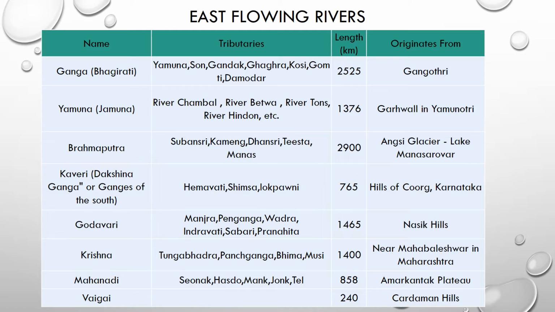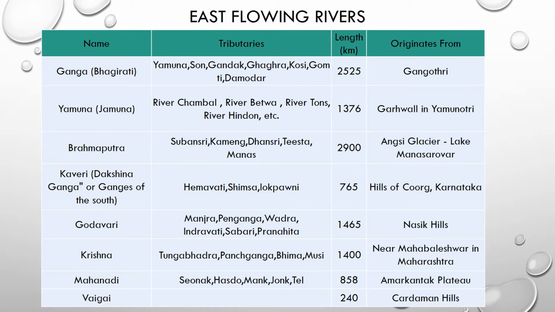Yamuna, it is also called Jamuna. Its tributaries are river Chambal, river Betwa, river Tons, river Hindon, etc. And the length of Yamuna river is 1376 kilometers and it originates from Garhwal in Yamunotri.